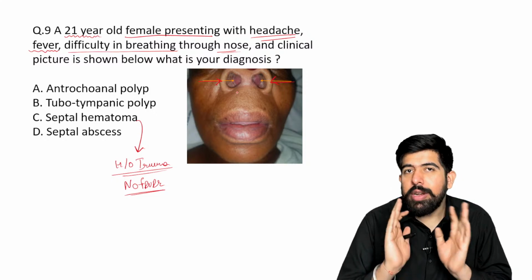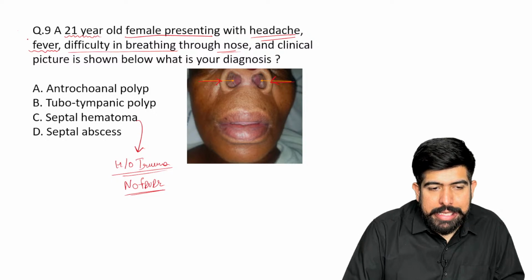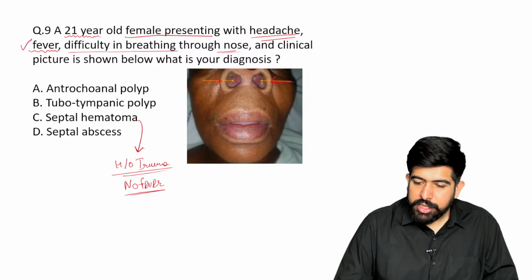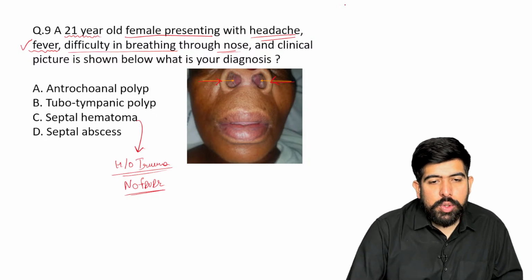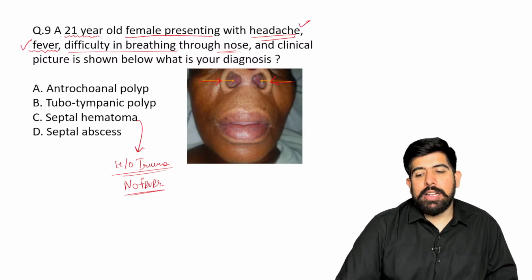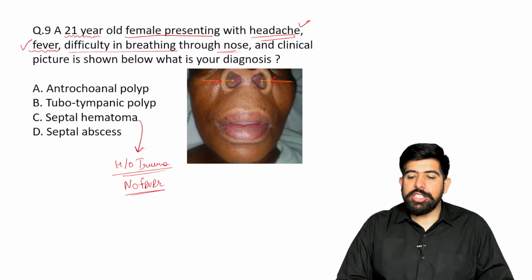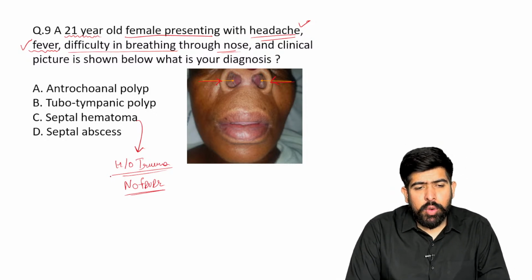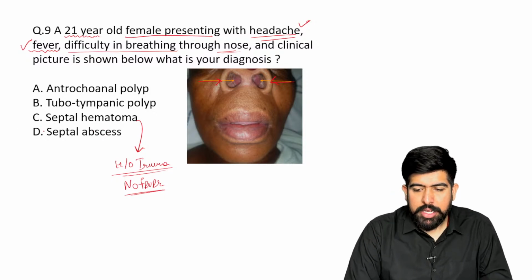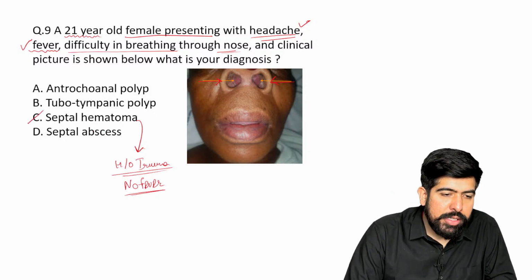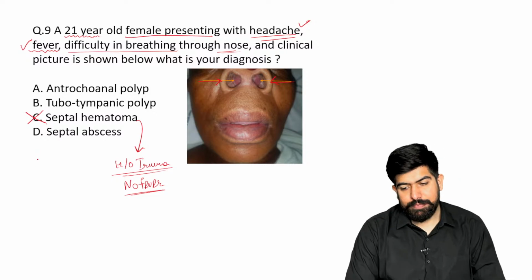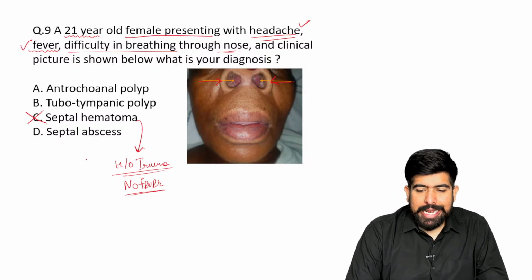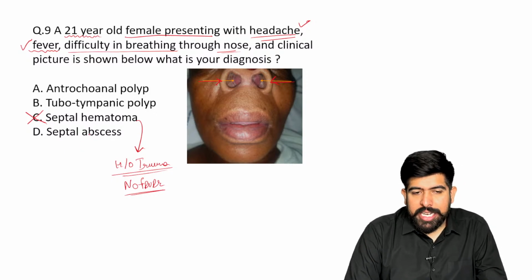So fever will not be there, but in this case they clearly mentioned the fever is present. Yes, the fever is present there. And they also mentioned the headache. So it is clearly telling me that septal hematoma is not possible, as the option clearly mentions fever. History of trauma is also not available there. Guys, now tell me what can be possible.